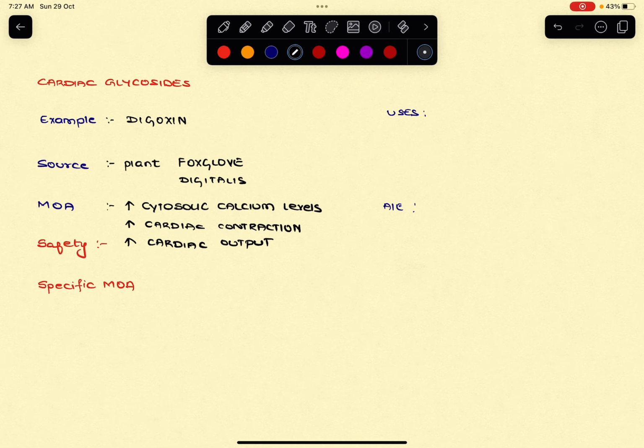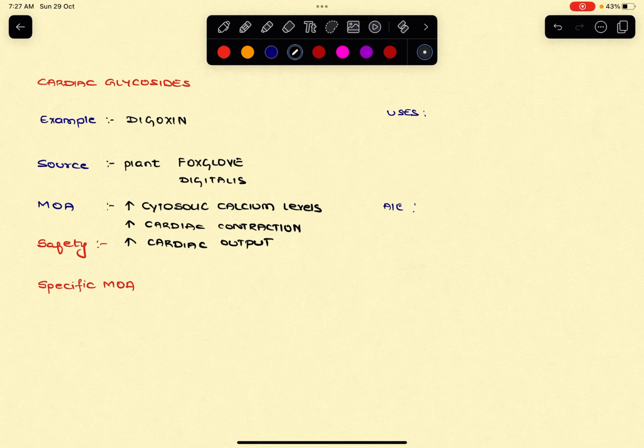As you know, once the calcium levels in any muscle membrane are increased, it will automatically lead to contraction. So here in the cardiac muscle, it leads to cardiac muscle contraction, leading to an increase in the cardiac output.